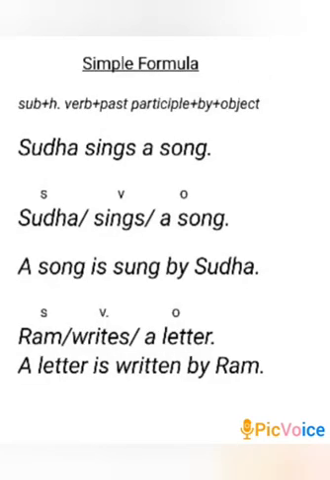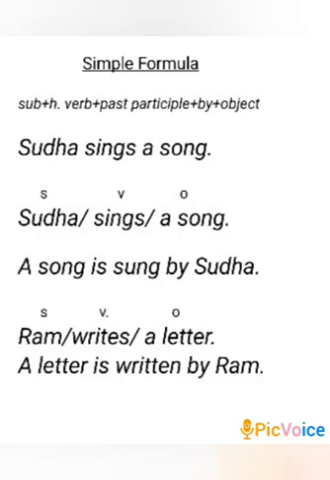Learn this simple formula to change active voice into passive voice. Subject plus helping verb plus past participle or third form of the main verb plus by plus object. See the example here. Sudha sings a song.